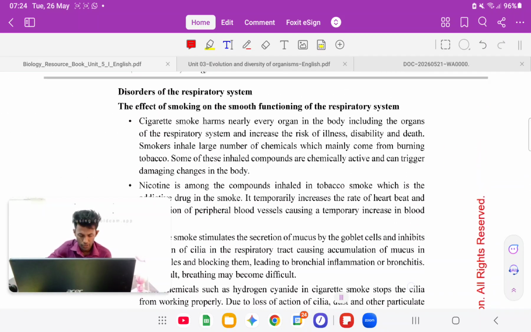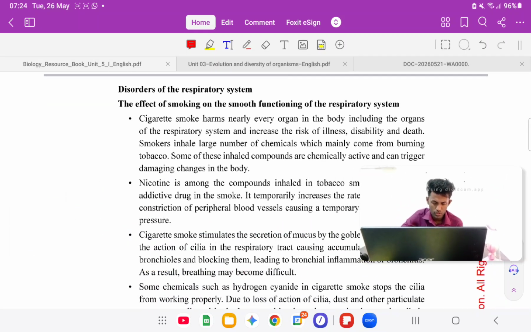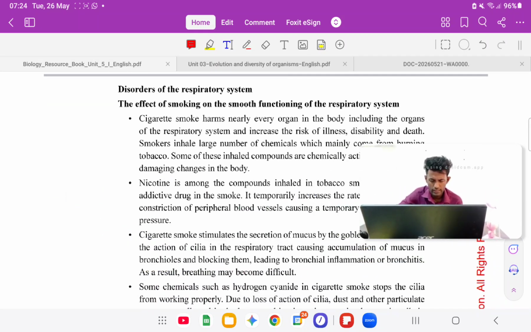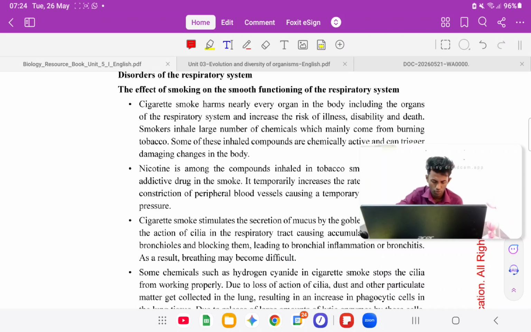Nicotine, right? Nicotine is the common other one. Other than that, lung cancers: 90% of lung cancer patients are what? They are smoking people, right? So it's a very obvious number. Remember, cancers can occur due to smoking. And we'll see what other things we can write.